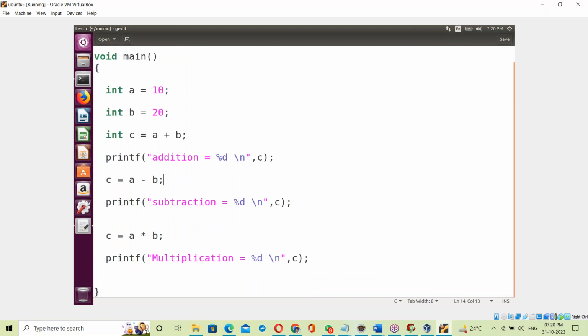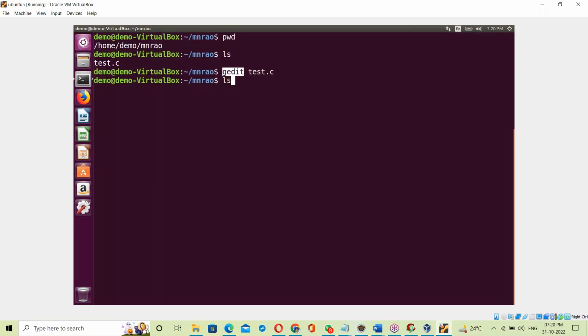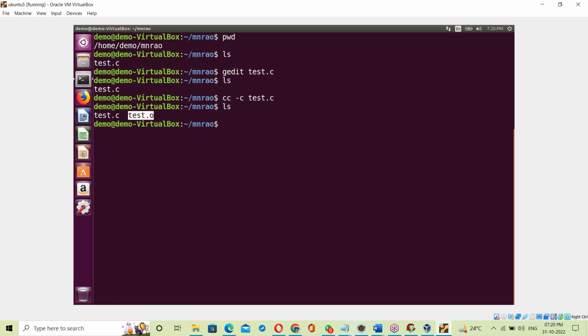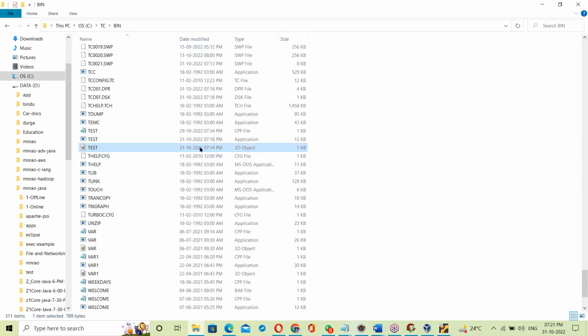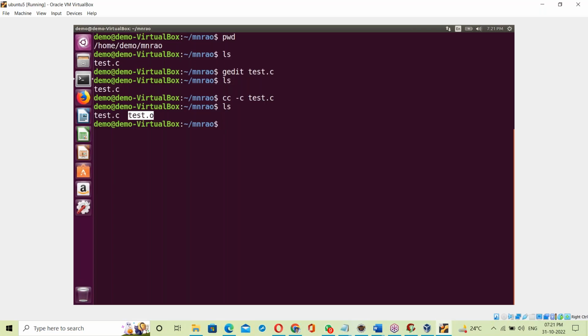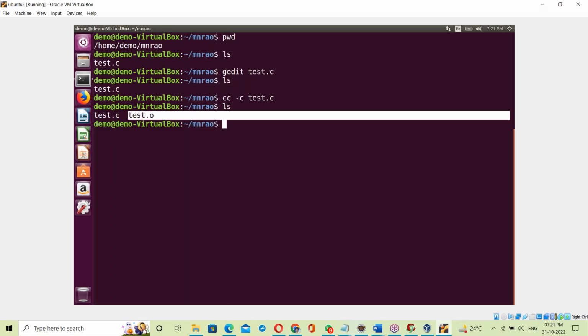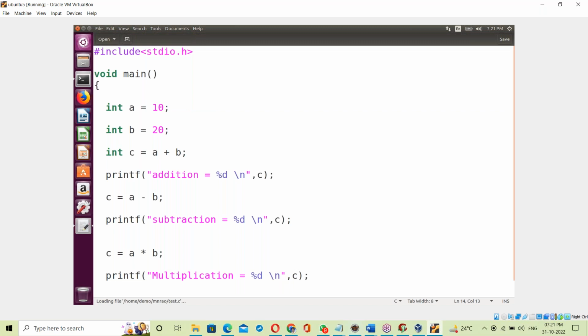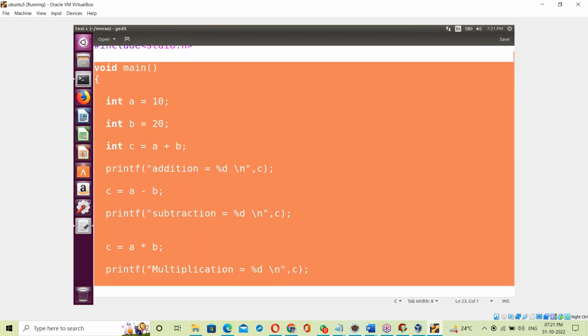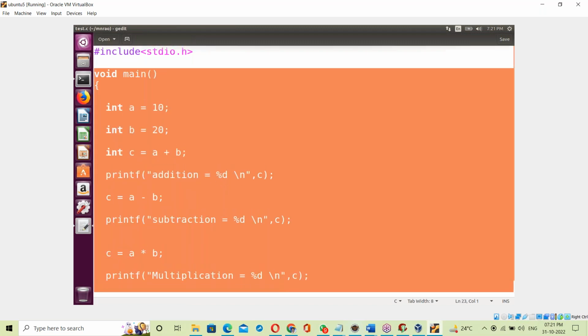Now this program, first of all compilation. cc -c test.c, compilation. Compiled. After compilation, the result is test.o, an object file. Just like on Windows, where an object file is created, here in Linux also an object file is created. This object file contains binary code for the C program. So this whole part converts into binary format and is written into the object file test.o.